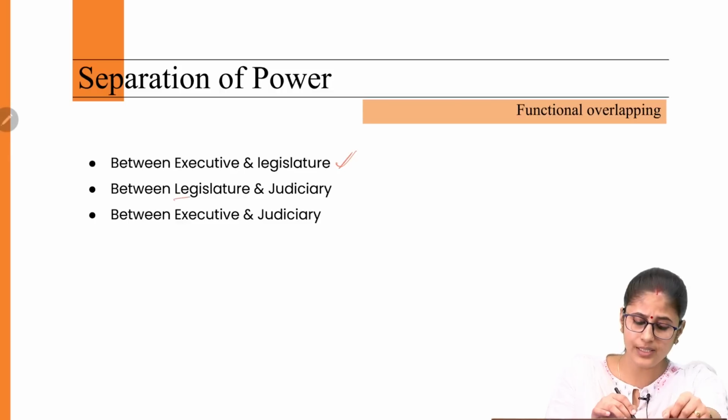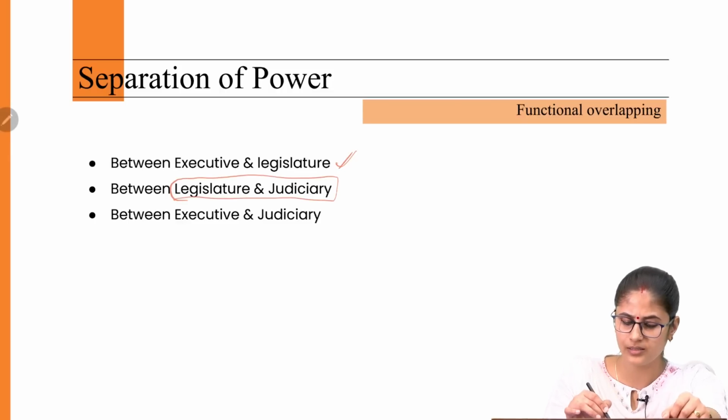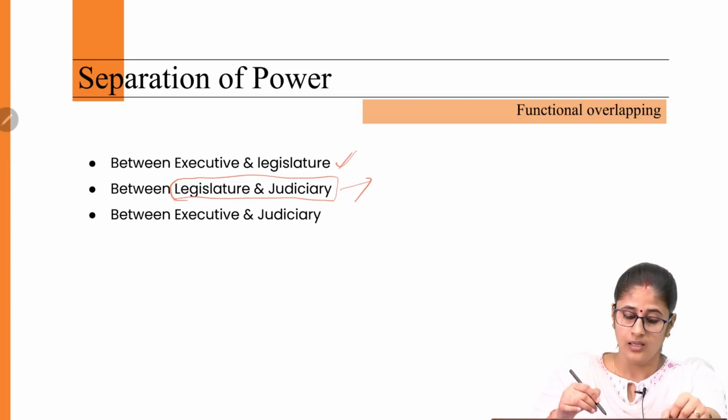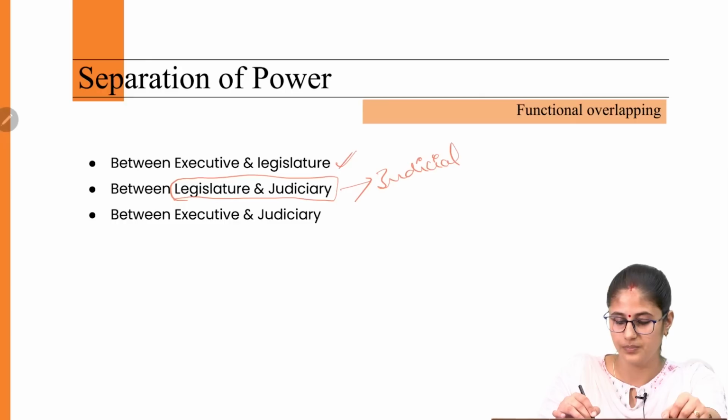Then, when it comes to the legislature and the judiciary, what is the functional overlapping that we are seeing here? When it comes to the judiciary, we are witnessing judicial activism.